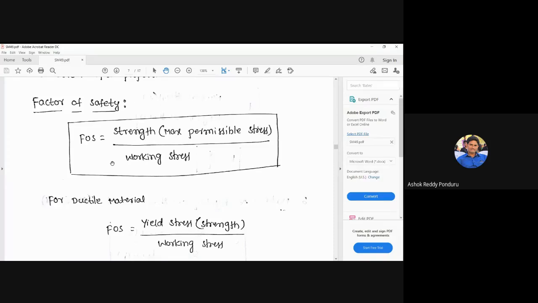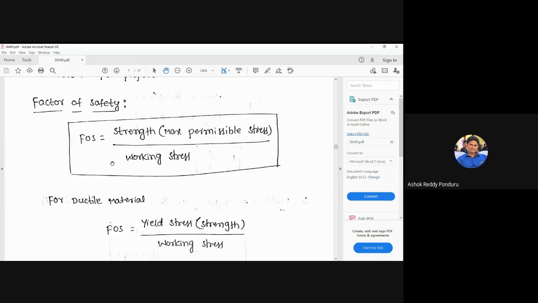Any member, no problem. That member is made of cast iron or concrete or mild steel, whatever it may be. Suppose, for example, let us consider one member. If you are applying some load on that member, having some cross section, then the load divided by the cross-sectional area gives the stress. Let us assume the stress induced is 100.